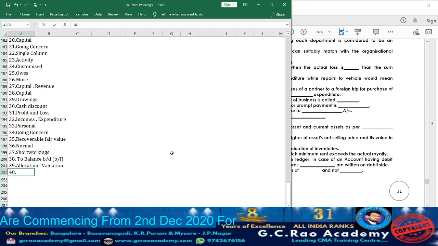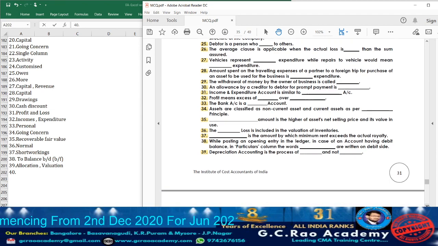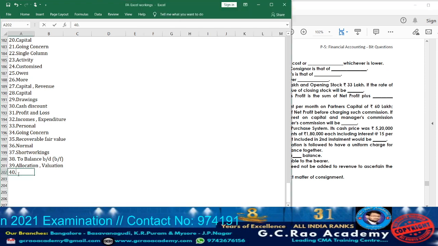Now moving on to question 40. Come to page number 32. What they are given? Finished goods are normally valued at cost or net realizable value, whichever is lower. Yes or no? As per AS 2. So accordingly take down the answer: net realizable value.